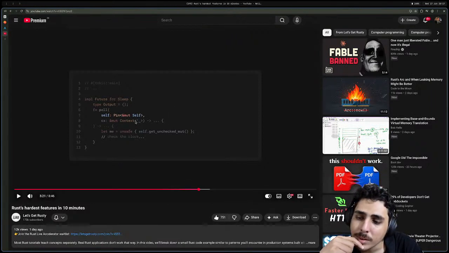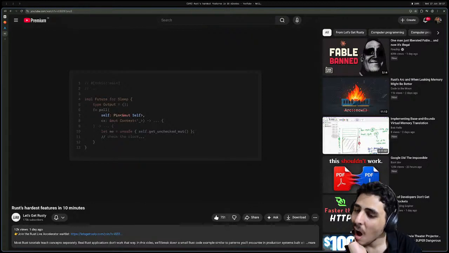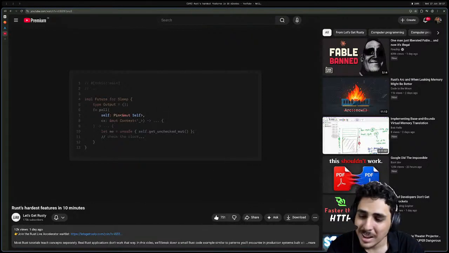Why does pin matter here? Async futures can end up holding references to data stored inside themselves. If the future were moved in memory, those references would still point to the old location. I just accepted the fact that it's pin. I never thought why it's called pin. It's called pin because async can continue to have references. Did not think of that.